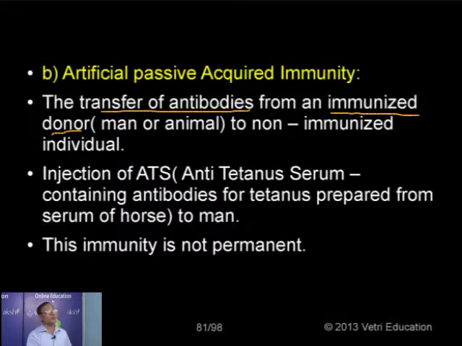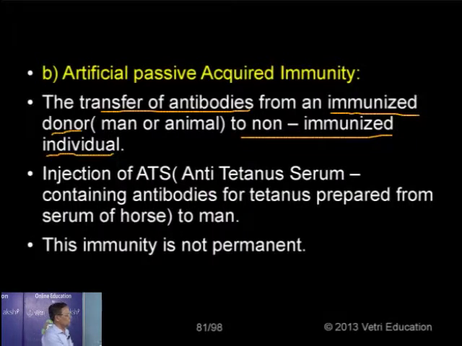The immunized donor may be a man or animal, for example a horse or rabbit, giving to a non-immunized individual, the one which is not having a resistant power. So we are making the antibodies to be prepared by some other animal by the inoculation of the antigen, the one which causes the disease. And after that we are extracting the antibody from the animal and introducing the antibody to a non-immunized individual for a short duration of immunity. As it is obtained from some other organism, prepared artificially, it is called artificial passive immunity.